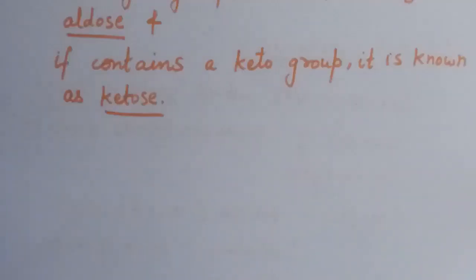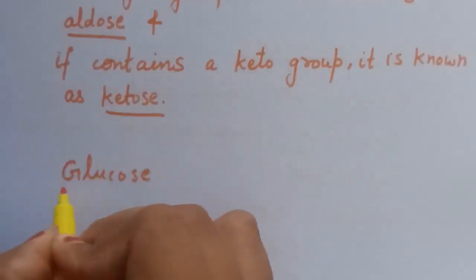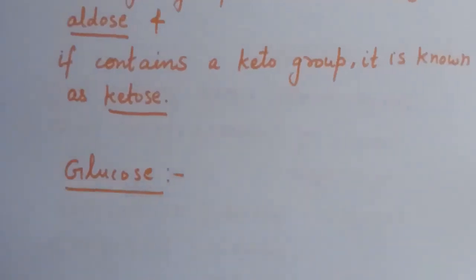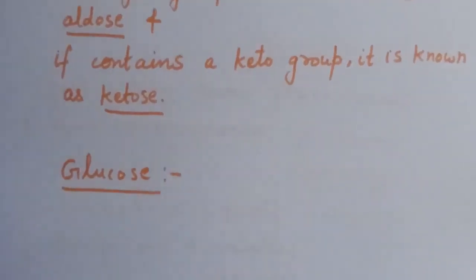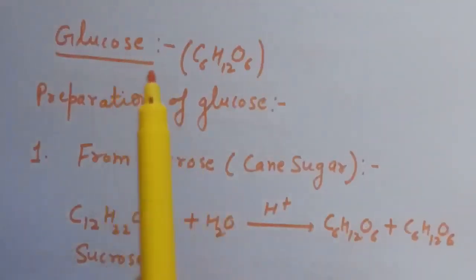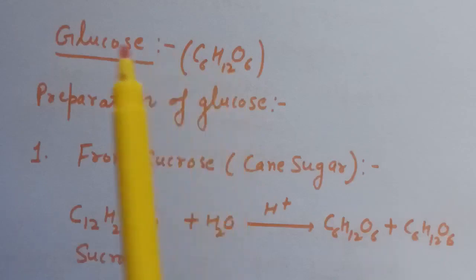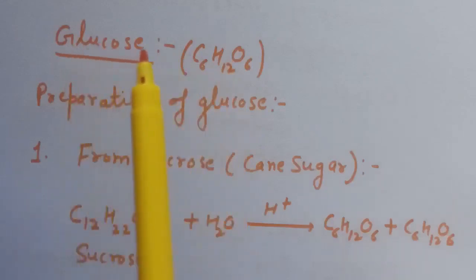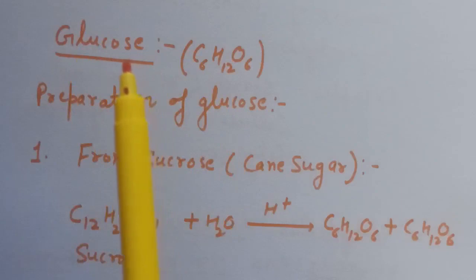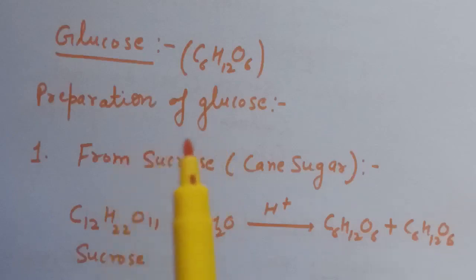Now let's start with the monosaccharide, that is glucose. We will discuss the structure and preparation of glucose. The molecular formula for glucose is C6H12O6, and this glucose occurs freely in nature as well as in the combined form, and it is present in sweet fruits and honey. Ripe grapes also contain a large amount of glucose. First we will discuss the preparation of glucose, and after that the structure of glucose.